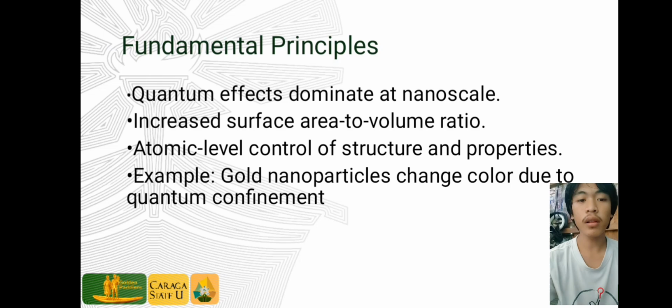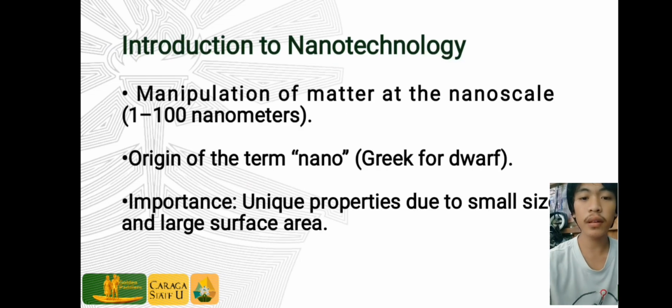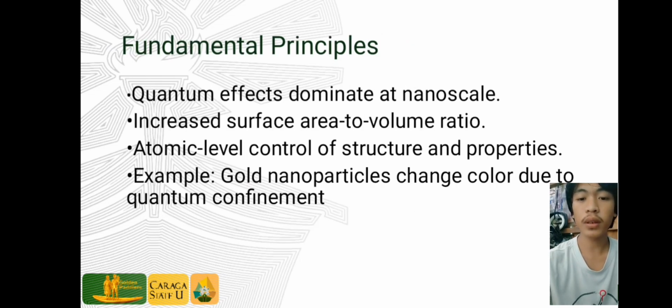At the nanoscale, materials behave differently because quantum effects become important. They have a larger surface area compared to the volume, making them more reactive and stronger. Scientists can control their structure at the atomic level to change properties. For example, gold nanoparticles can change color due to these effects.